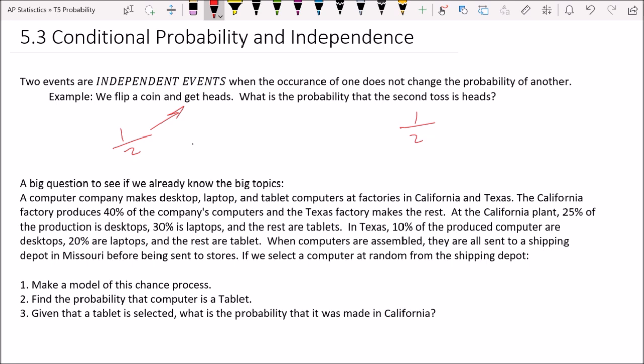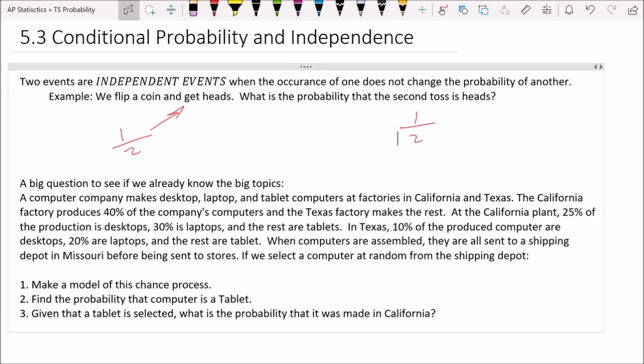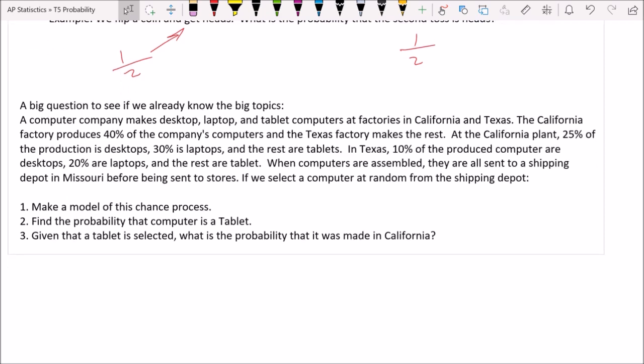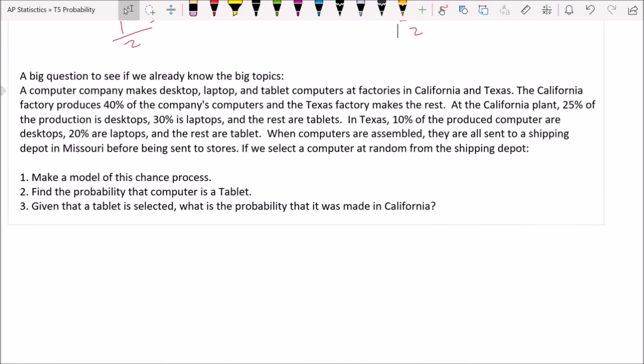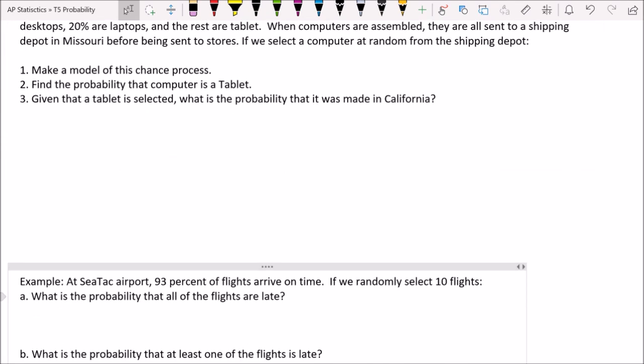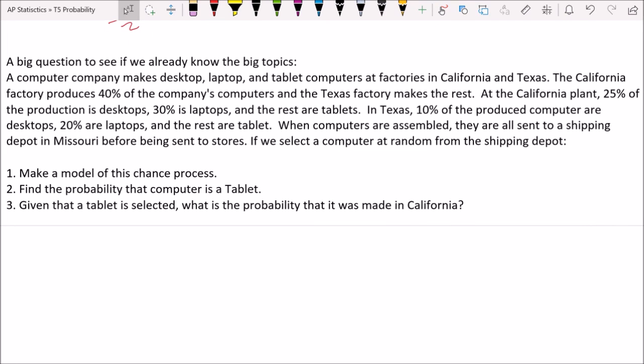Okay, so those are independent events, and sometimes it seems so simple when I explain it like that, but there is a logical fallacy with independent events that we can fall into. So be careful. All right. Now, there's a couple of things that I wanted to help you understand today. And what I did is I put all of them into one big question. And so we're going to do one big question and we're going to do one small question. And that's actually today's whole lesson.